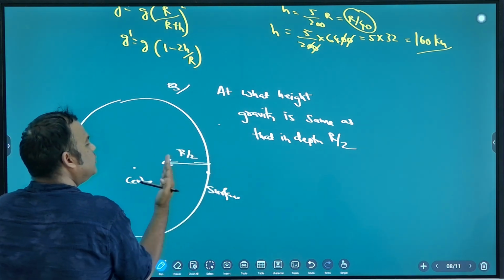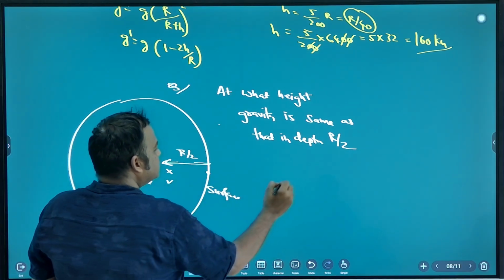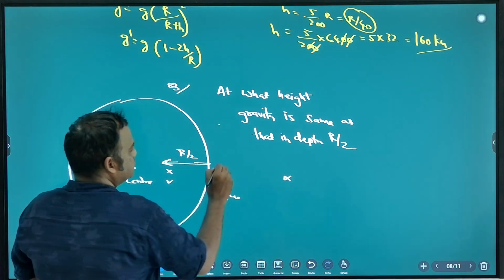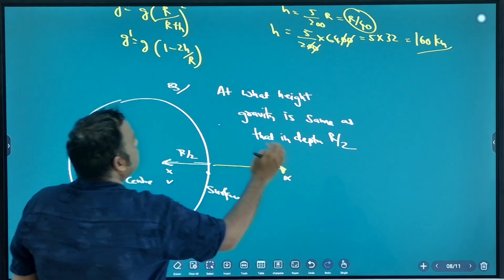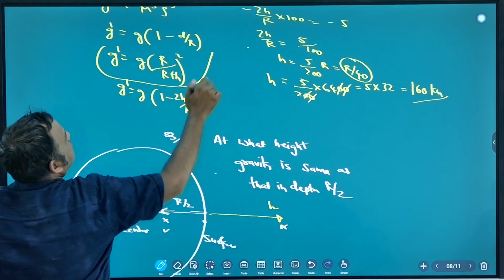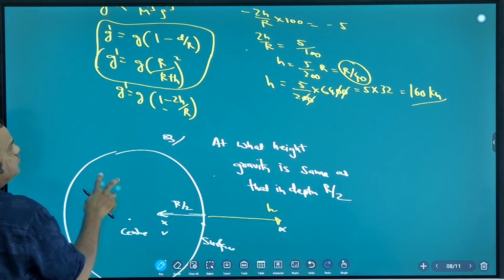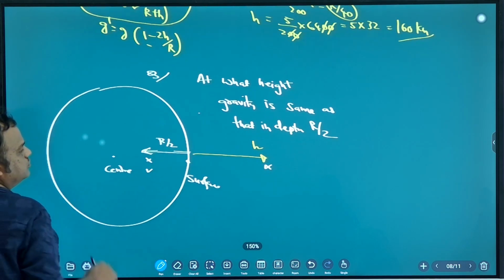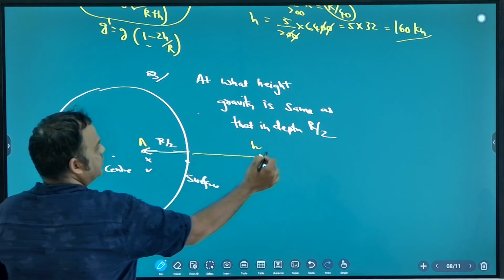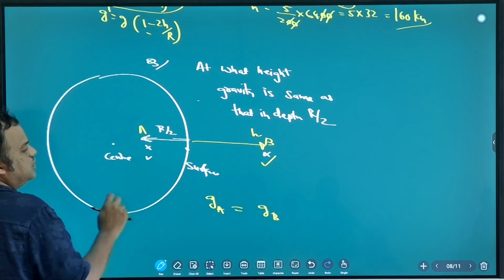You are going R by 2. Here, gravity is the same as here. At what height do you have to go? Use the exact formula, not the approximate formula. Here gravity is the same. GA is equal to GB.